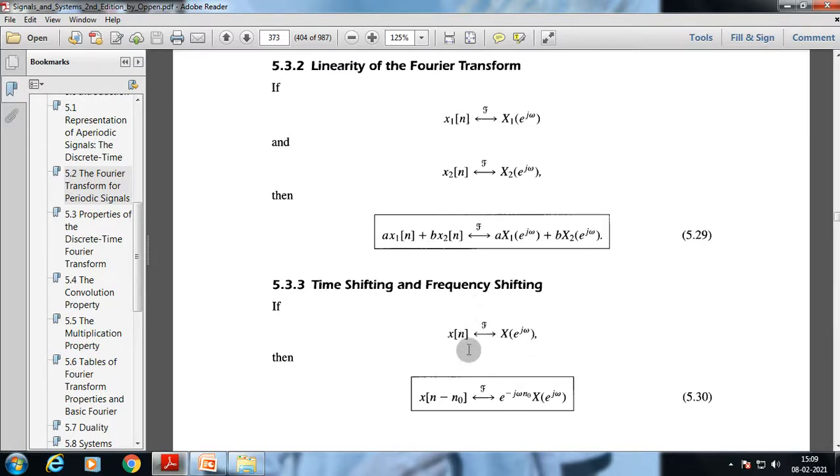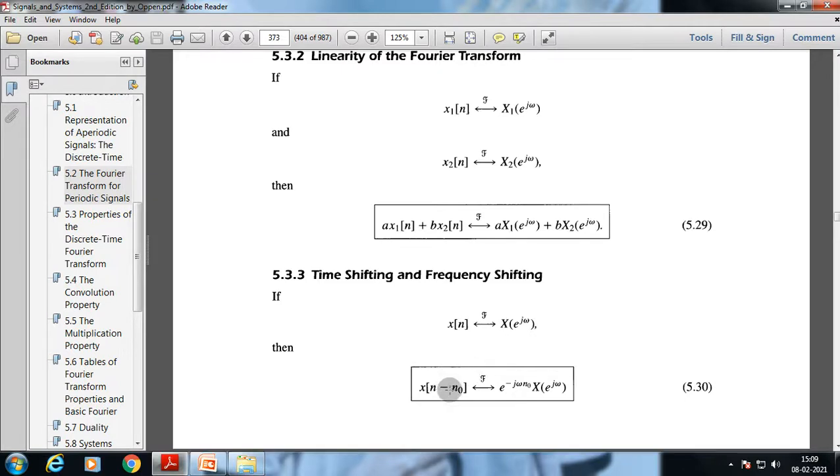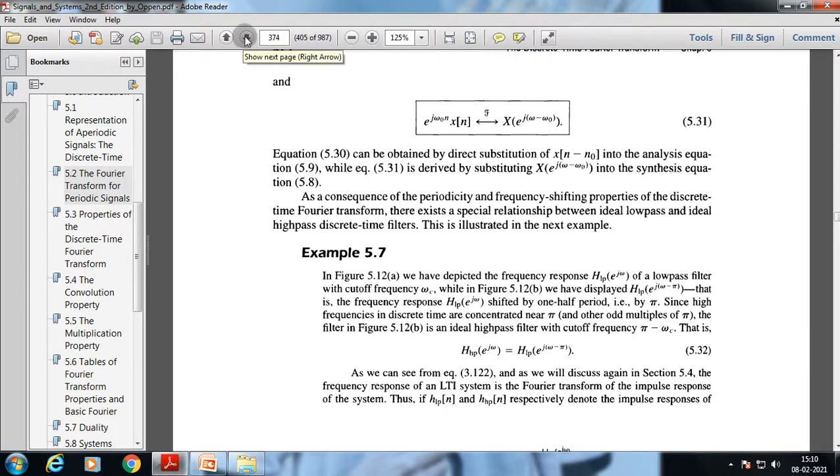if we take the Fourier transform of the signal, which is X(e^{j omega}), and then take a time shift of that signal, it will be multiplied by e^{-j omega n0}. In the previous lectures we have already discussed how mathematically we can prove this in the continuous time Fourier transform, so I'm not going to get into that detail here, and it's also very much similar.